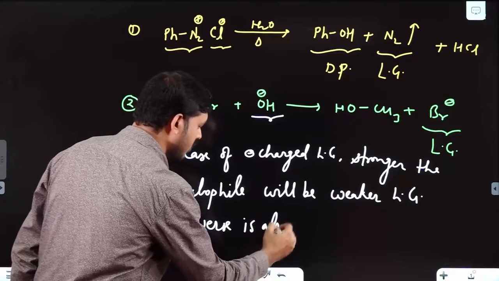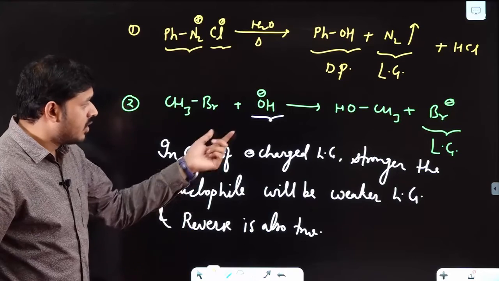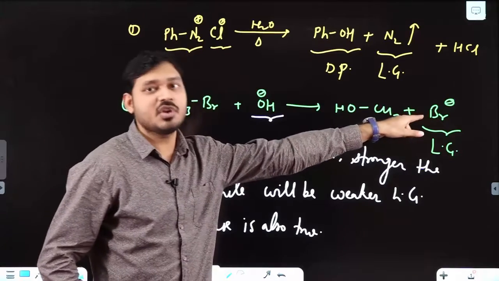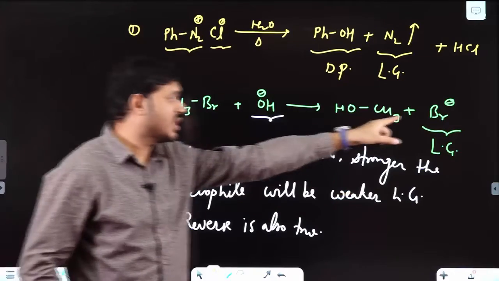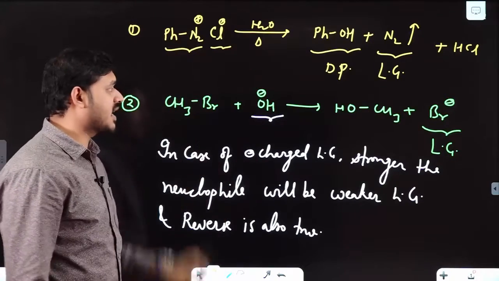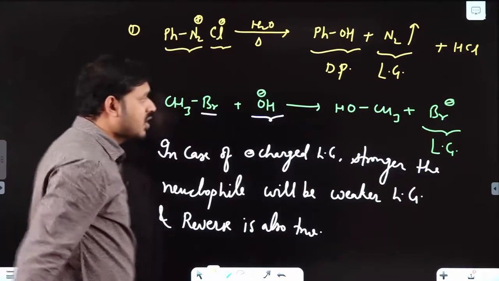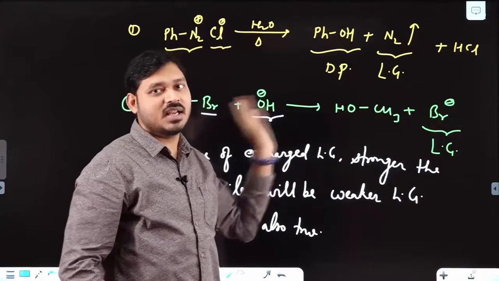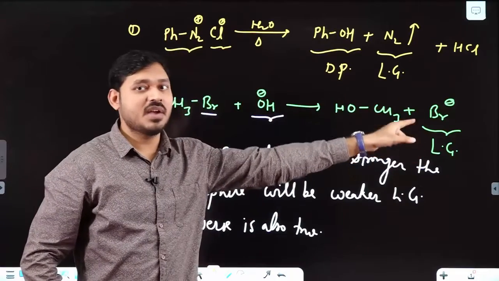And the reverse is also true. So I can also say, weaker the nucleophile, stronger will be the leaving group. See, this is weaker nucleophile here, so it will be stronger leaving group. Clear? Because in this reaction, OH minus is attacking, Br minus is leaving as a leaving group. So in this case what can happen? Br minus may attack and OH minus may be released as a leaving group. So the reverse reaction is not true. Why? Because Br minus is a good leaving group and weaker nucleophile.